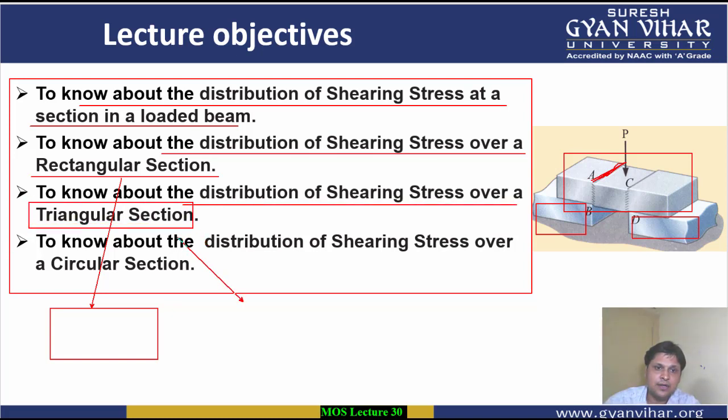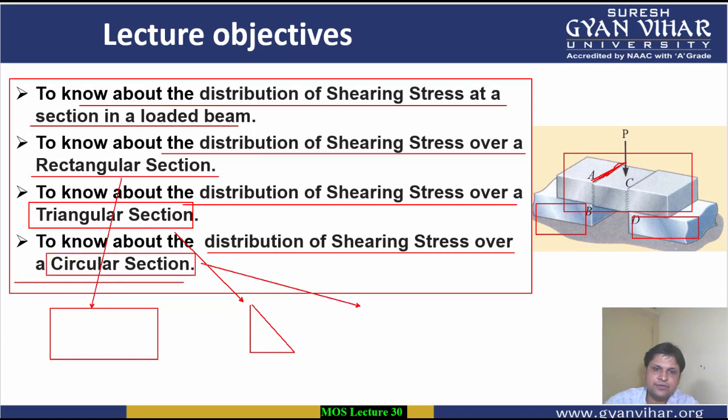Triangular section means if the cross section is of a triangular shape, then in that case, how we will calculate the distribution of shearing stresses across this type of section, we will learn. And the next objective is to know about the distribution of shearing stresses over a circular section.